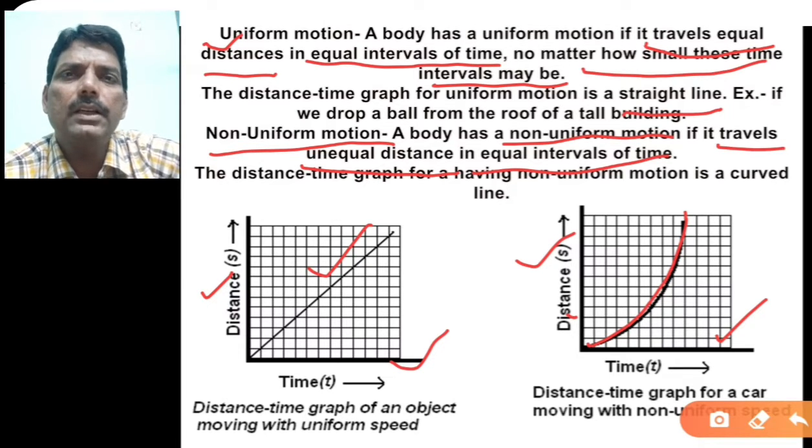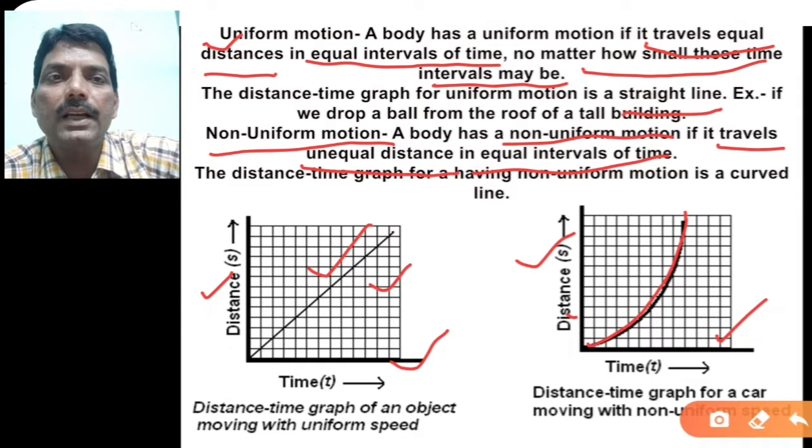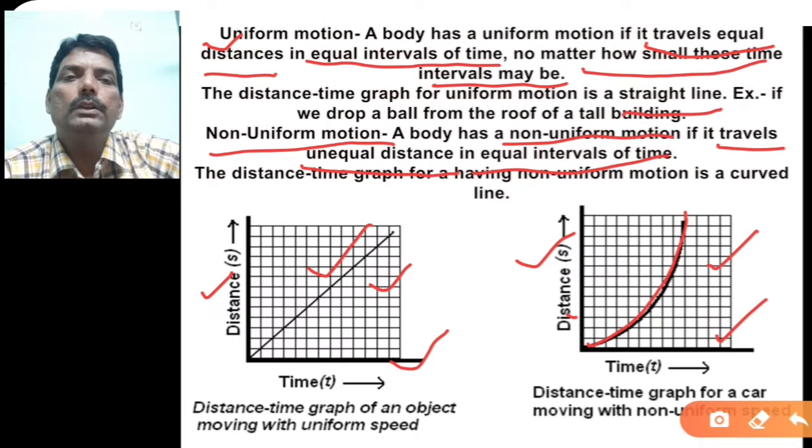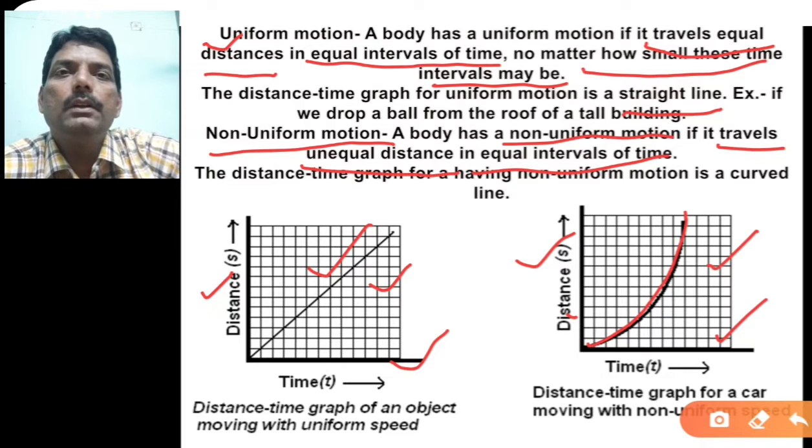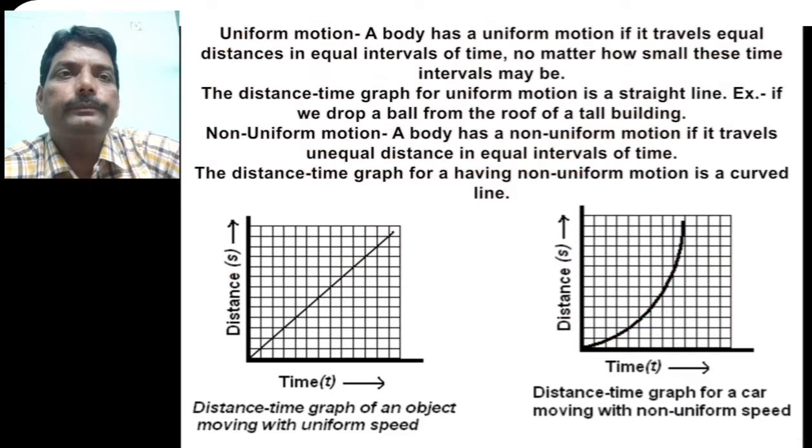Simply, the graph is not a straight line. That is the main difference between uniform and non-uniform motion. In uniform motion you get a straight line. In non-uniform motion you will not get a straight line. So these are the things you have to keep in mind.